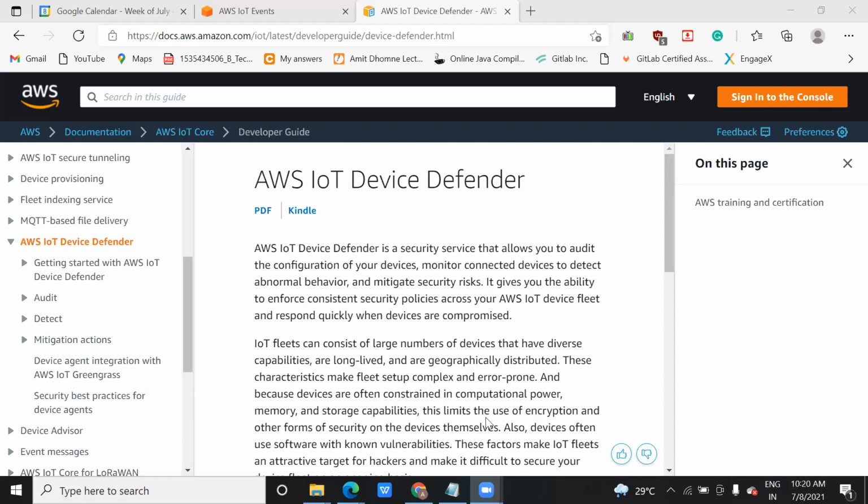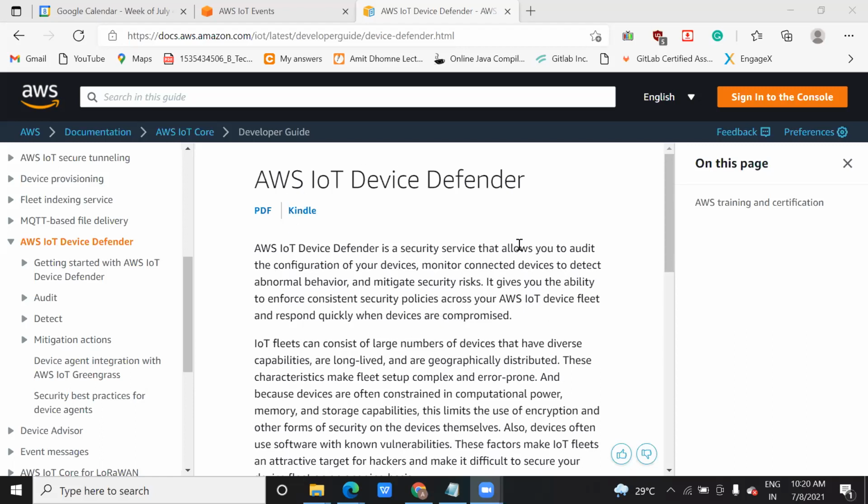And you need this device defender to monitor the signals, to monitor the IoT devices that are connected in a network, or that IoT device that is going to send a signal or data to this cloud. Yesterday we saw how this IoT cloud was not only sending the data but also receiving the data, with the help of that script that we were running. Okay.